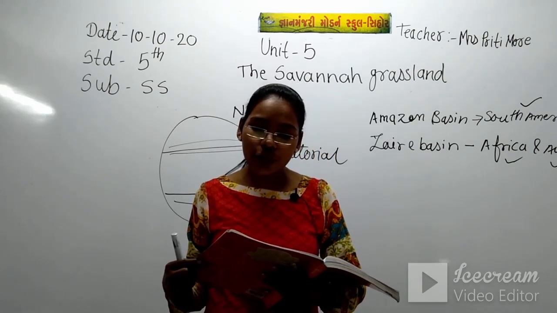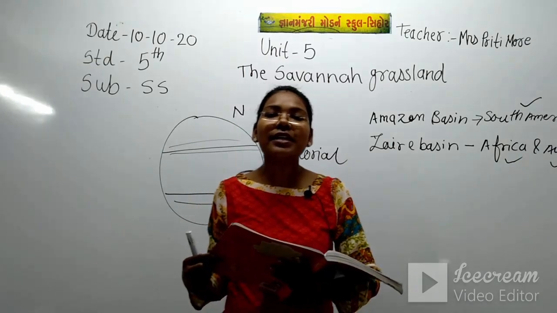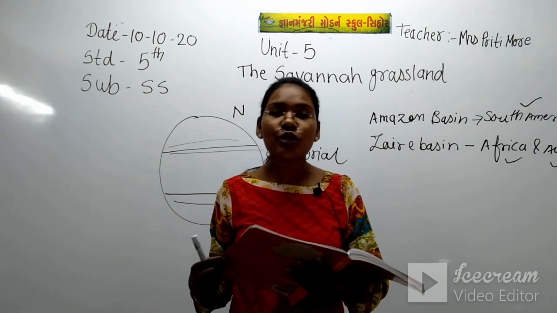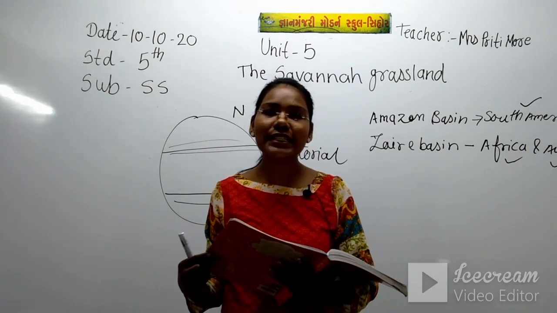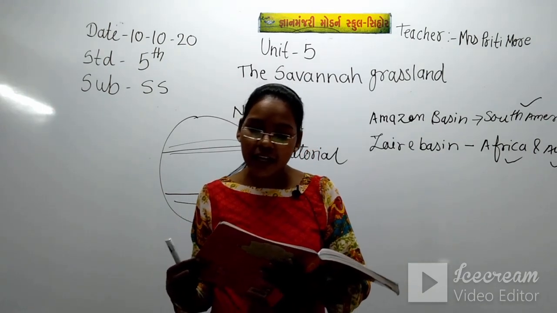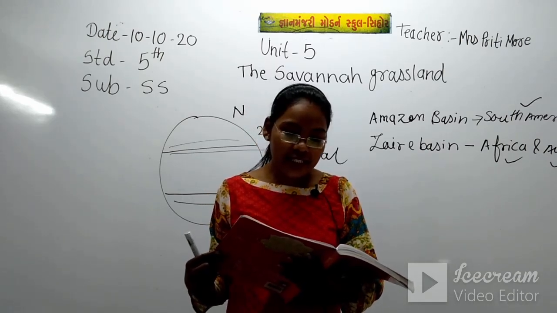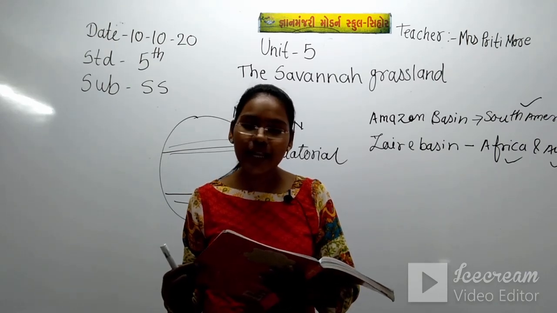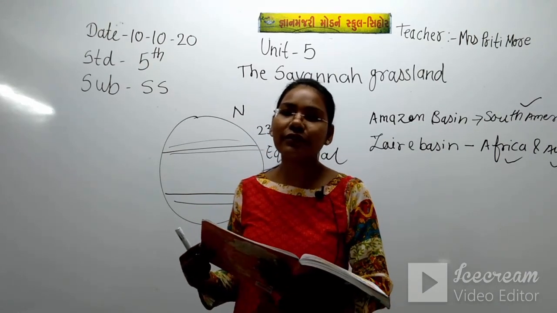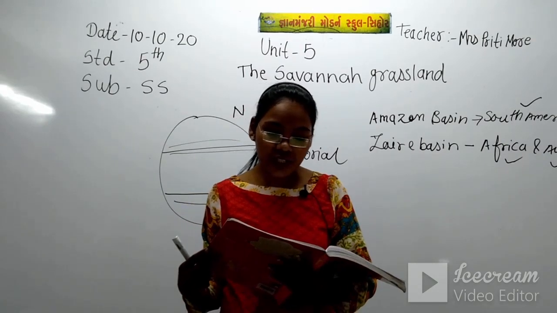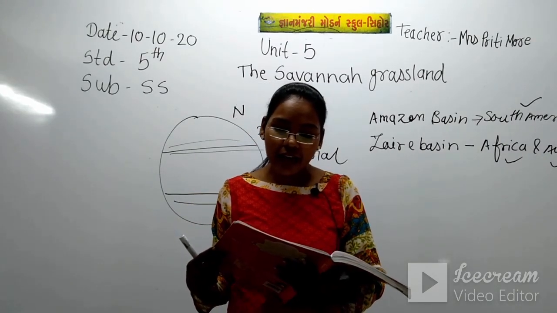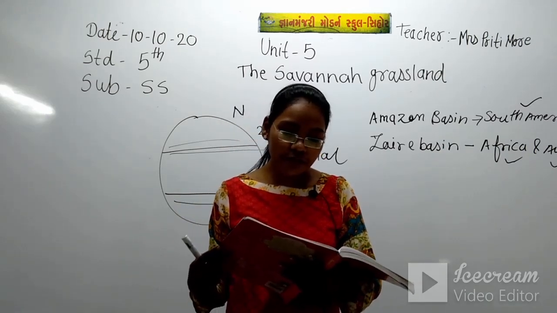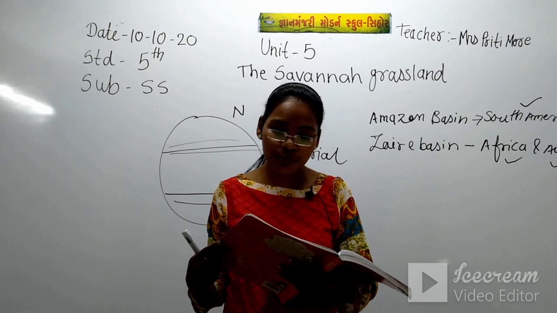Now in South America, here we are talking about the political map of South America. So in South America, which countries are falling in the grassland? Venezuela and Brazil have this grassland. So in South America, Venezuela and Brazil, these two countries are there. These grasslands are the in-between belt where the changeover from equatorial forest to hot desert takes place.